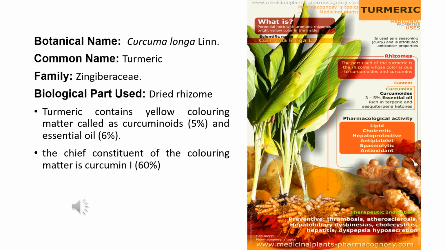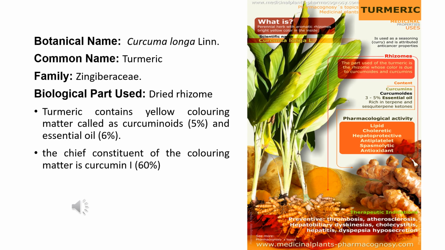The next example of a medicinally important plant is turmeric. All of us use turmeric in our day-to-day life. Turmeric is a perennial herb. It is an aromatic plant which is used to cure certain diseases in day-to-day life and certain severe diseases as well. Botanically, turmeric is called Curcuma longa. Commonly, it is called turmeric. It belongs to family Zingiberaceae.